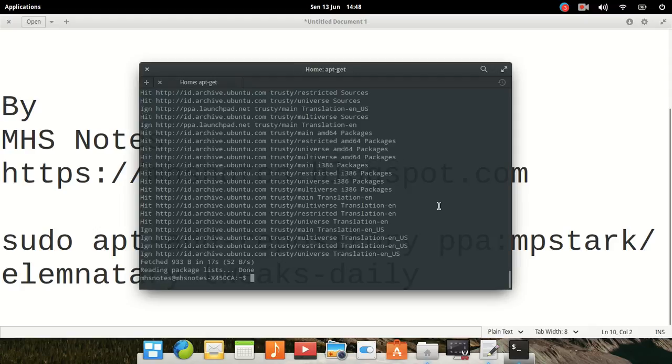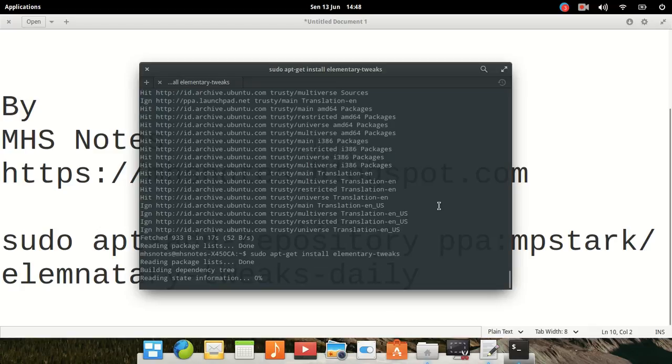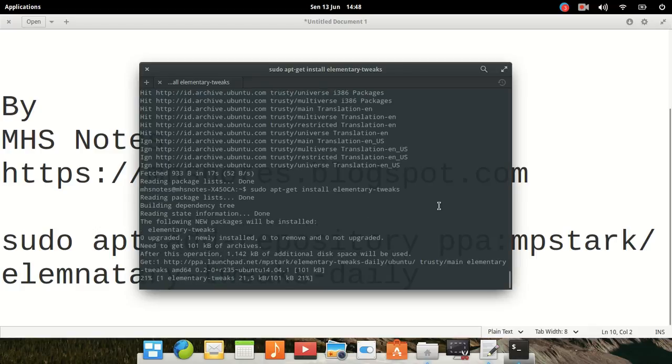Okay, the last is run this command: sudo apt-get install elementary-tweaks, then press enter.